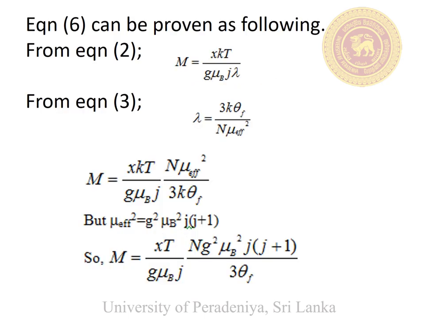Now we are going to prove equation number 6. The magnetization is given in equation number 2, lambda is given in equation number 3. If we use lambda in the equation of magnetization, then we can prove this equation for magnetization. But mu effective squared is equal to g squared mu_B squared J times (J plus 1). If we put mu effective squared in the equation of magnetization, then we can get the final equation given on this slide.